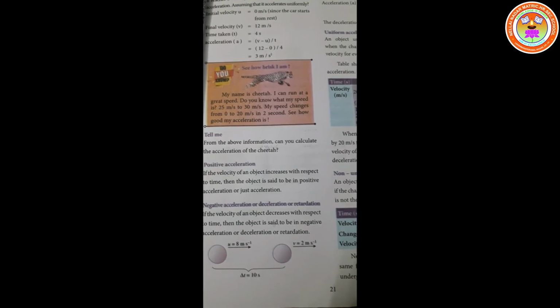Negative acceleration. What is negative acceleration? See, we can decrease the velocity also. For example, you are riding the bike at 50 kilometers per hour. You want to stop the bike, so you have to reduce the velocity slowly, that is 50 to 20 or 10 or something.